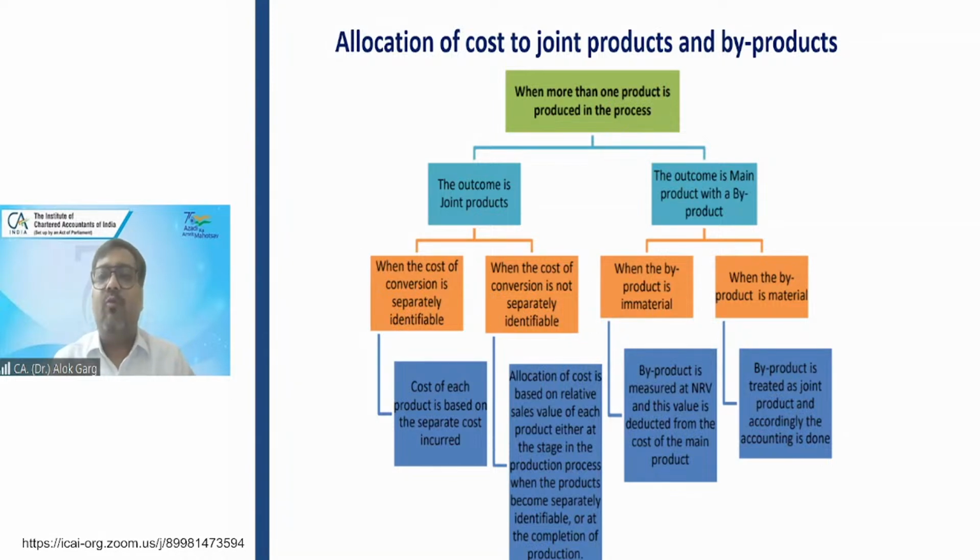Let's say while doing the production, the cost of the production is, for example, 50 rupees per barrel. And now two products have emerged, 1 liter of petrol, 1 liter of diesel. The price of petrol is, for example, 100 rupees. The price of diesel is 80 rupees, the sales value. So this 50 rupees of crude oil has to be allocated in the ratio of 10:8. 50 multiplied by 10 divided by 18, 50 multiplied by 8 divided by 18. This is how this cost needs to be allocated.